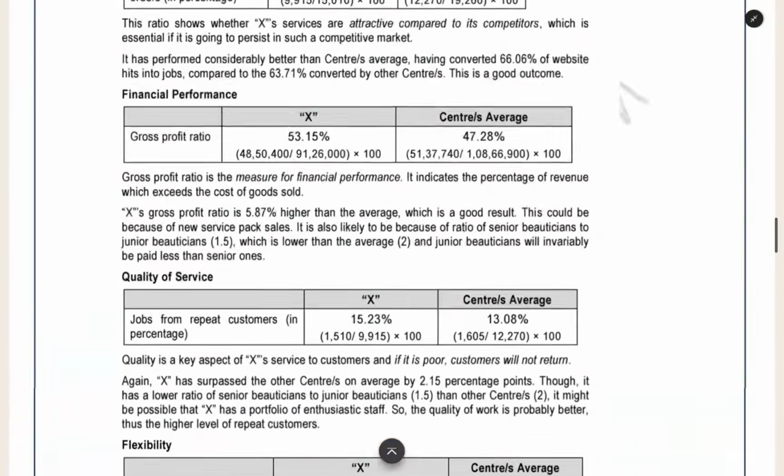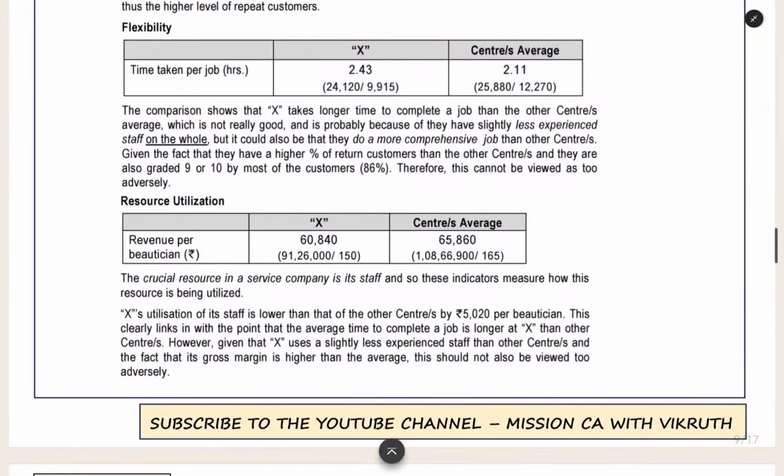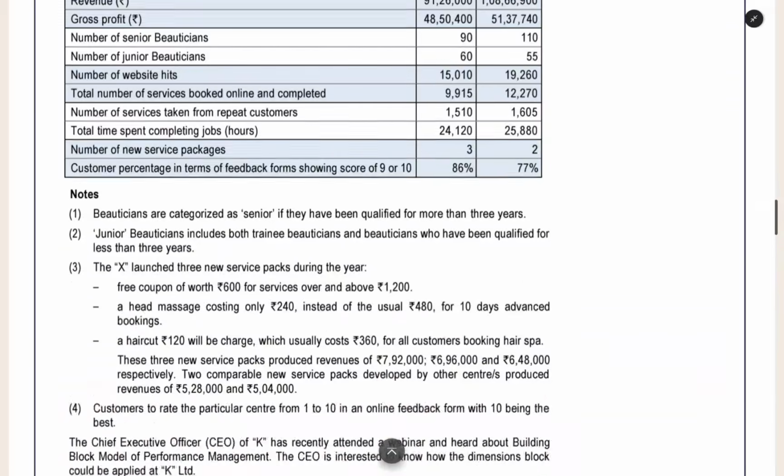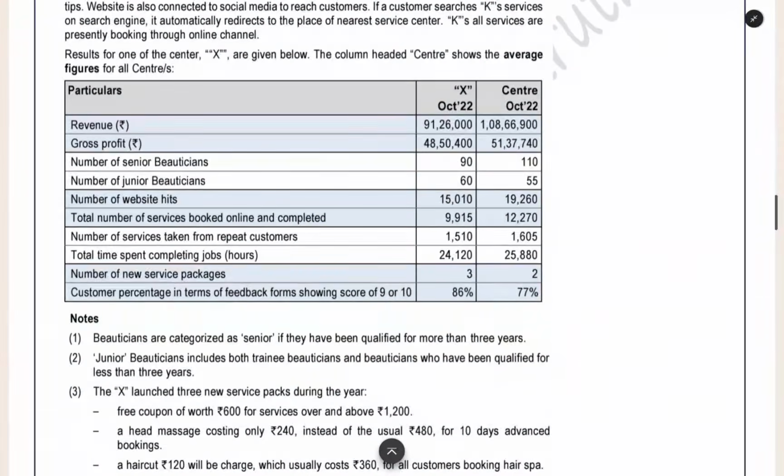And then the next thing is resource utilization. What is the resource we are having here? The primary resource is labor, senior beautician and junior beautician. So total number of beauticians, how many are we having? 90 plus 60, 150 we are having in our center. In the other center, they are having 165.